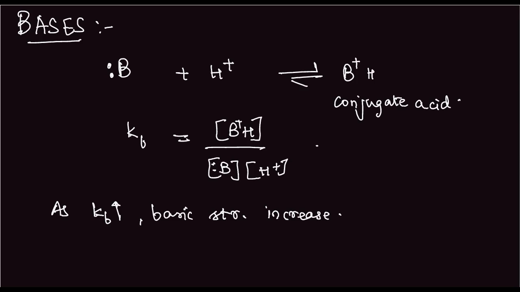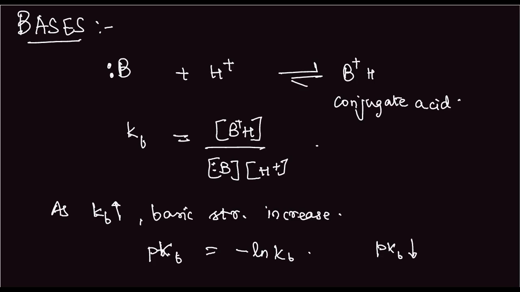As Kb increases, the pKb value will decrease. So pKb is actually this: negative log of Kb. Okay. So as the Kb value increases, pKb decreases, and then the basic strength increases.